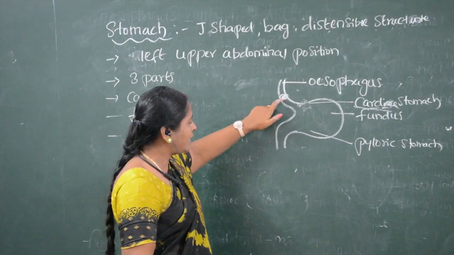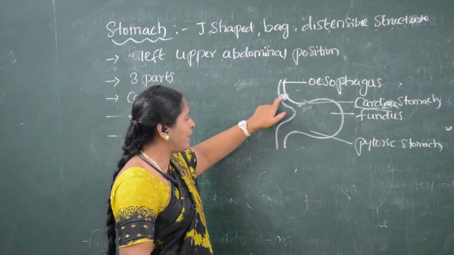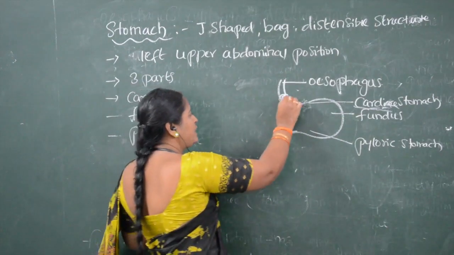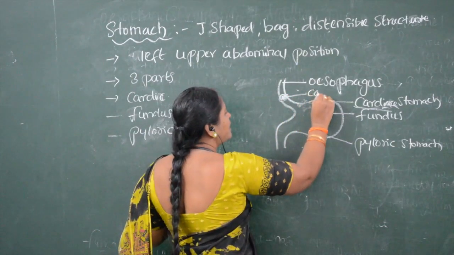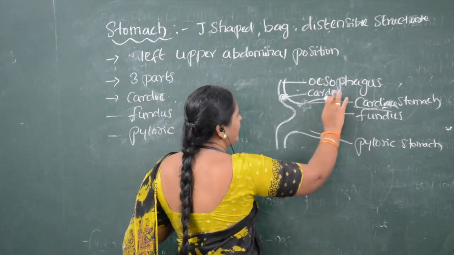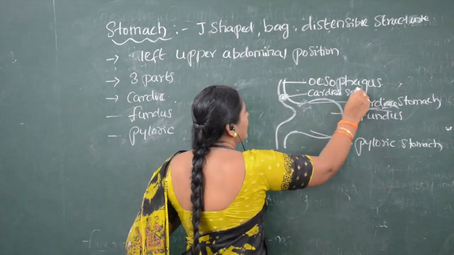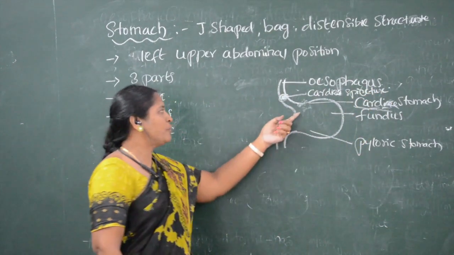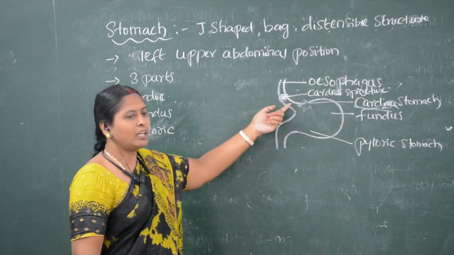Here the cardiac stomach is guarded by the cardiac sphincter, the sphincter which is present between the esophagus and stomach.